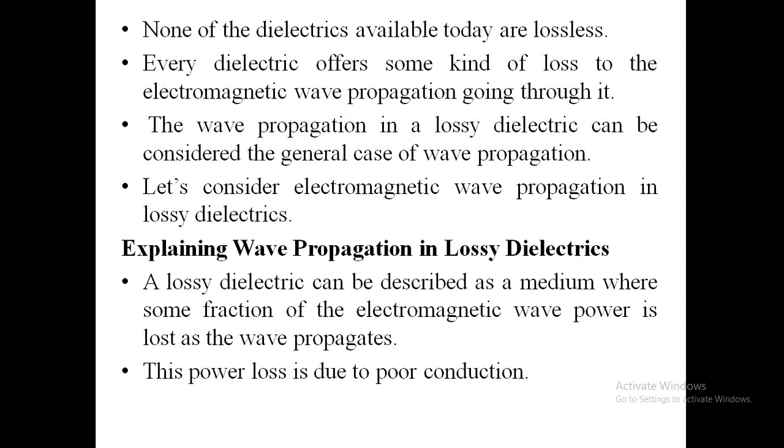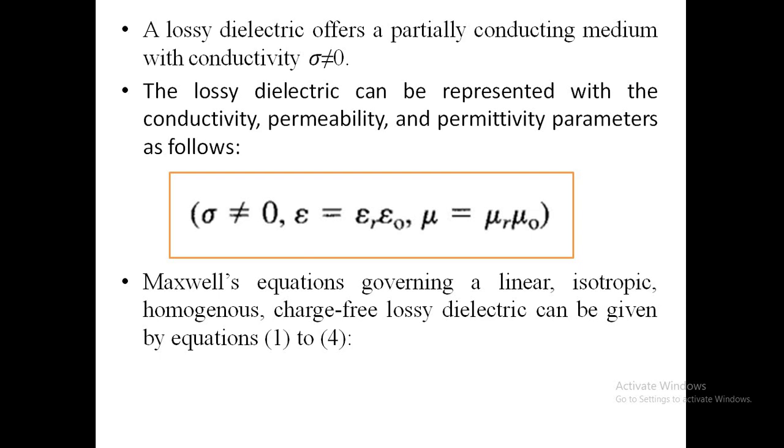A lossy dielectric can be described as a medium where some fraction of the electromagnetic wave power is lost as the wave is propagating through the dielectric. This power loss is due to poor conduction. A lossy dielectric offers a partially conducting medium with conductivity sigma which is not equal to 0, and the lossy dielectric can be represented with the parameters conductivity, permeability and permittivity as follows.